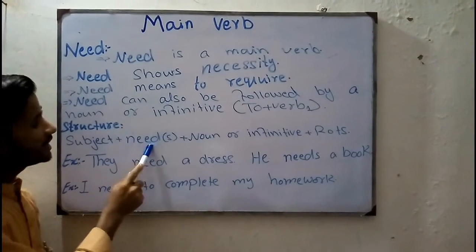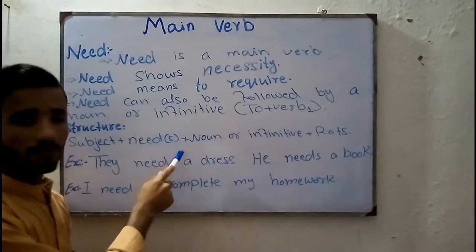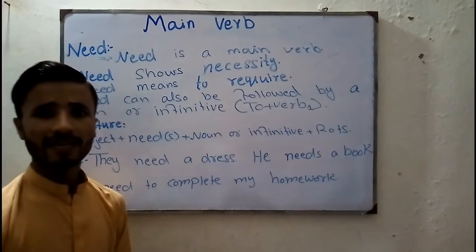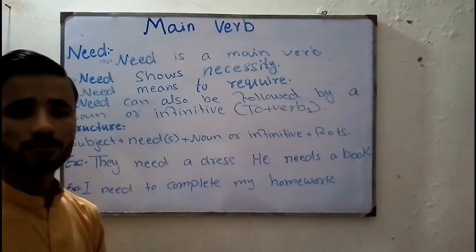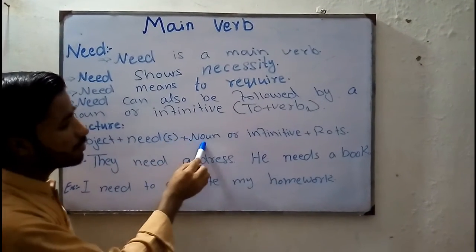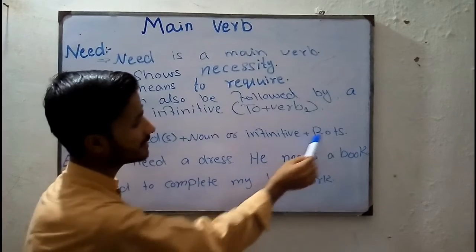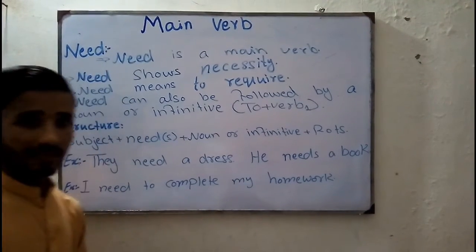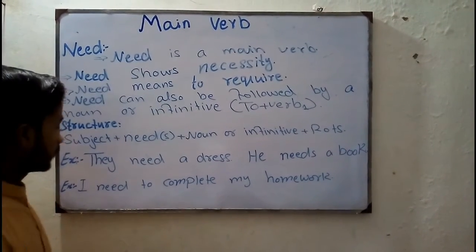See the structure. Subject plus need or needs. As I said, need or needs. We will add s, but according to the sentence. So subject plus need or needs plus noun or infinitive plus the rest of the sentence. Is this clear, guys? See, come to the examples. After the examples you will come to know.